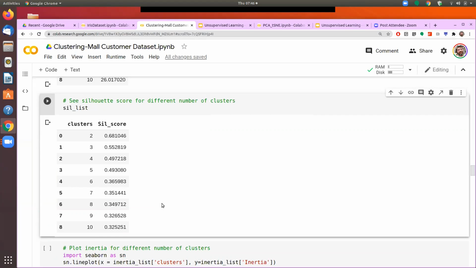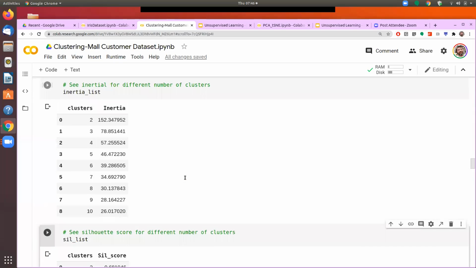And we also talked about that as we create more and more clusters, the distance between each cluster starts becoming smaller and smaller, and therefore the distance between the center of the cluster and the elements of the cluster starts becoming smaller. So you will always see that when we take the inertia as the measure, the inertia score keeps falling with the increase in the number of clusters, which is bound to happen because as we create more clusters, each cluster becomes smaller, and therefore the distance between the center and the objects also becomes smaller.